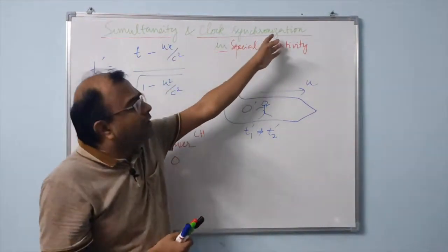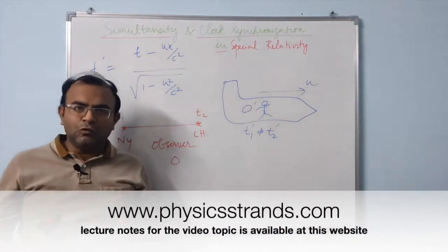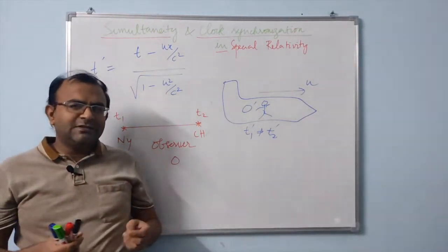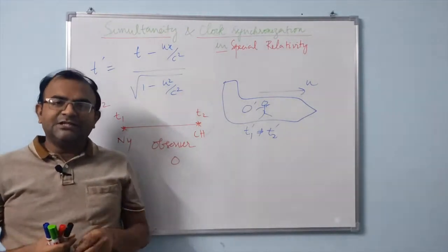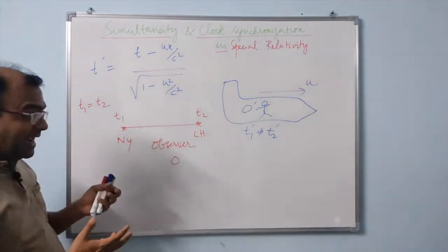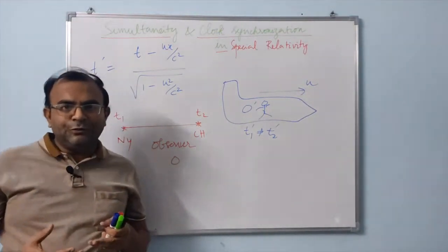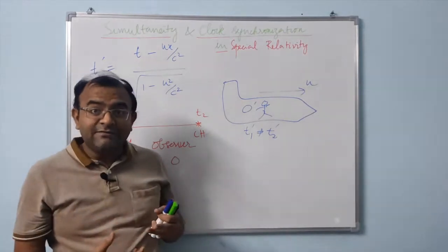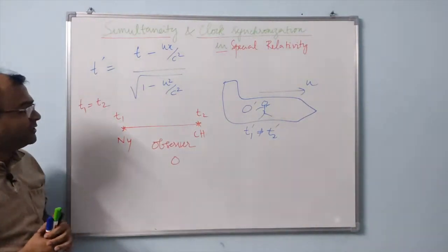What does this have to do with clock synchronization? On Earth, if you try to synchronize two clocks for normal purposes, we would just keep them close by and adjust the time. But for scientific experiments, time synchronization is a major issue. We need nanosecond accuracy for clocks in some experiments in science and technology.